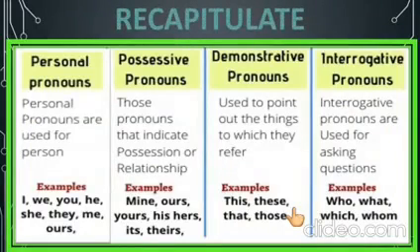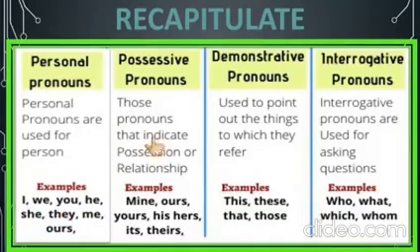Now it's time to recapitulate. We have just learned that there are four types of pronoun: personal pronoun, possessive pronoun, demonstrative pronoun and interrogative pronoun. Personal pronouns are used for person, example: I, we, you, he, she, they, me, ours.